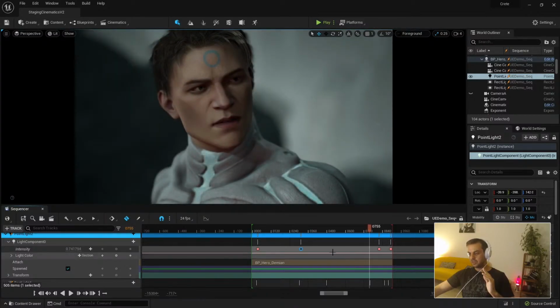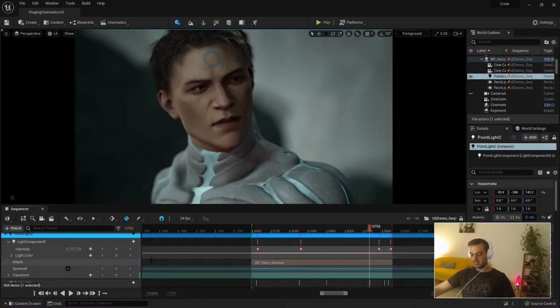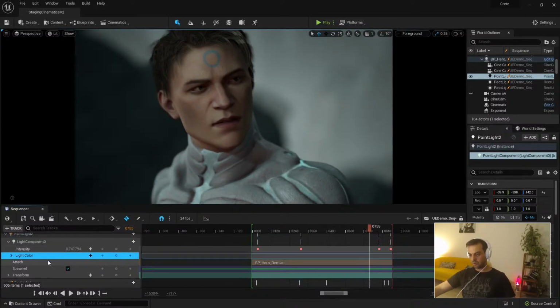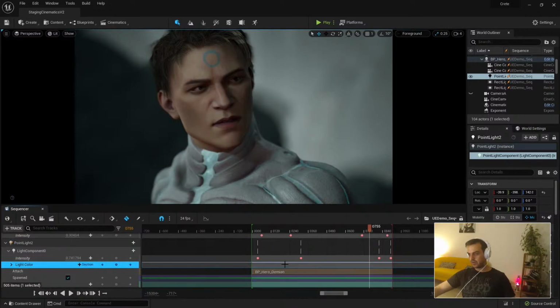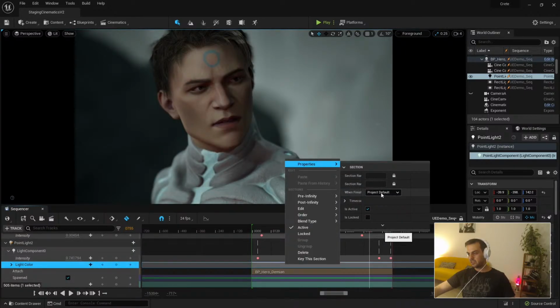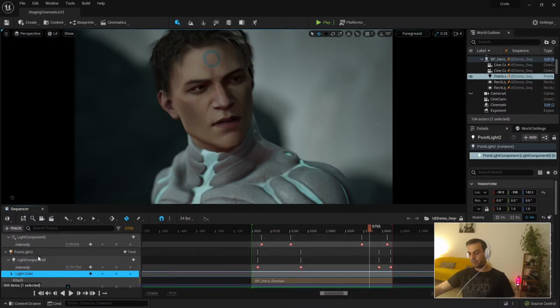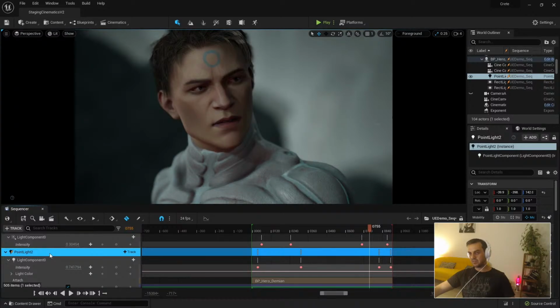One thing to mention: remember, if you want the cinematic to take control of changes in the world, be careful, when it's finished, about whether you want to restore how the light was before, or keep the new state with whatever you changed, the lighting, the colors. You can keep the state or restore the state. In this case it doesn't matter because it's a spawned light, so it's going to disappear no matter what.